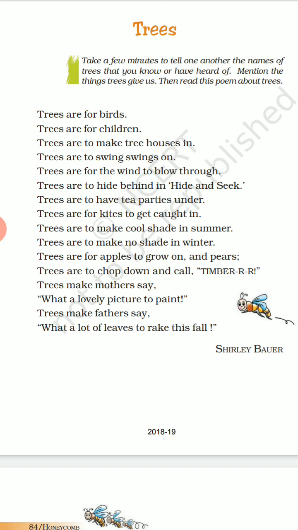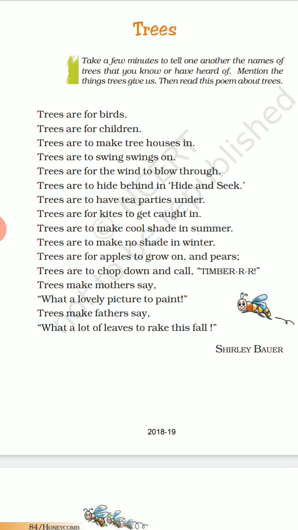Now let me read out the poem, and after that I'll do the explanation also. Trees are for birds, trees are for children, trees are to make tree houses in, trees are to swing swings on, trees are for the wind to blow through, trees are to hide behind in hide and seek, trees are to have tea parties under, trees are for kites to get caught in, trees are to make cool shade in summer, trees are to make no shade in winter.